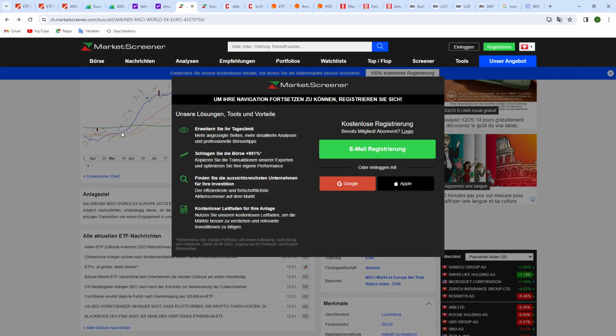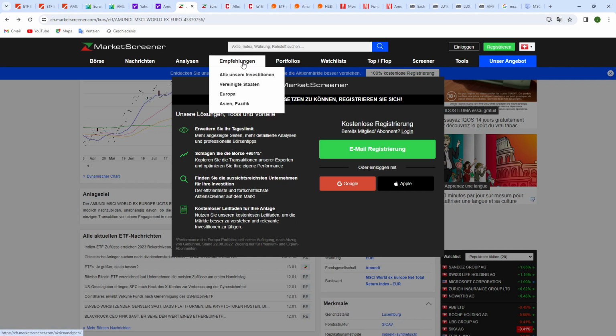And yeah, from this moment on, it was trading above all the averages, and it's doing great right now. And another thing that I want to mention for this website is that when you subscribe, when you register for the site, you can also go to the recommendations for investing in the different areas.